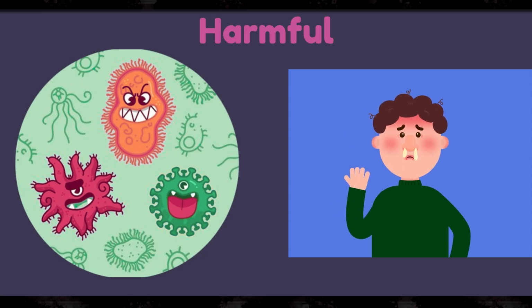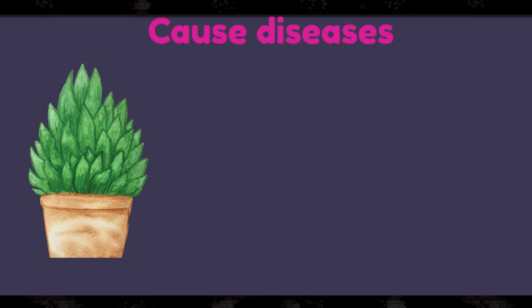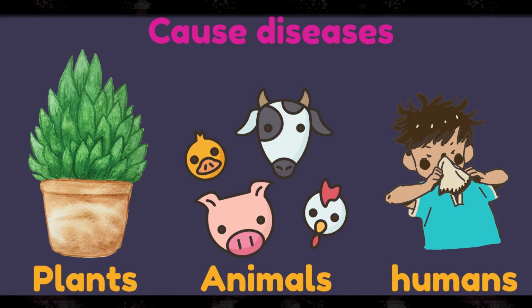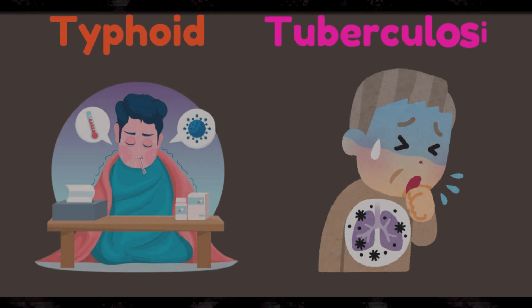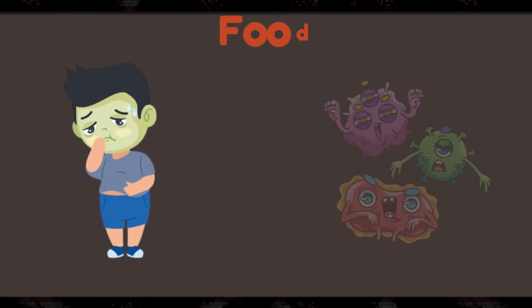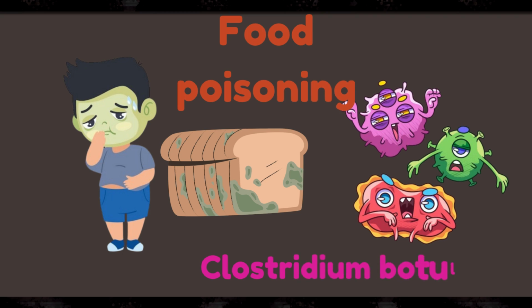Now let us learn how bacteria are harmful. It causes diseases in plants, animals and humans. In human, bacteria cause diseases like typhoid, tuberculosis and many more. Some bacteria like Clostridium botulinum cause food poisoning. Some of them even spoil the food.